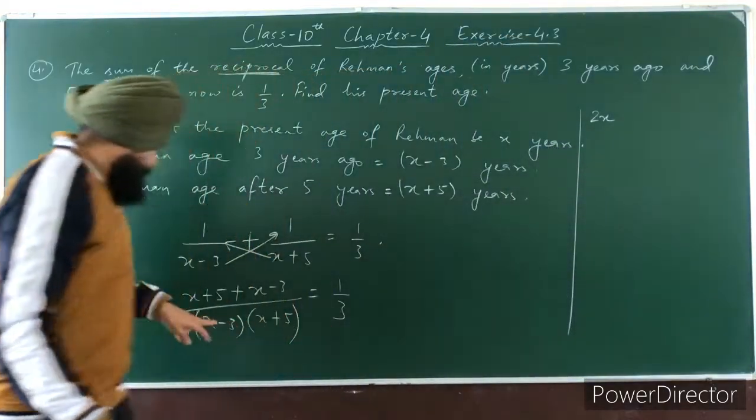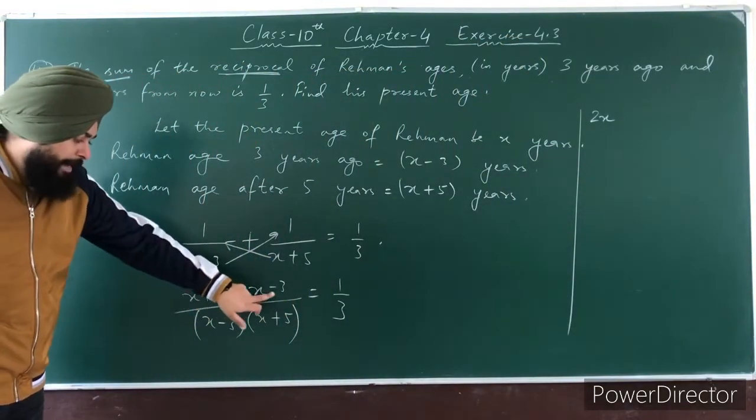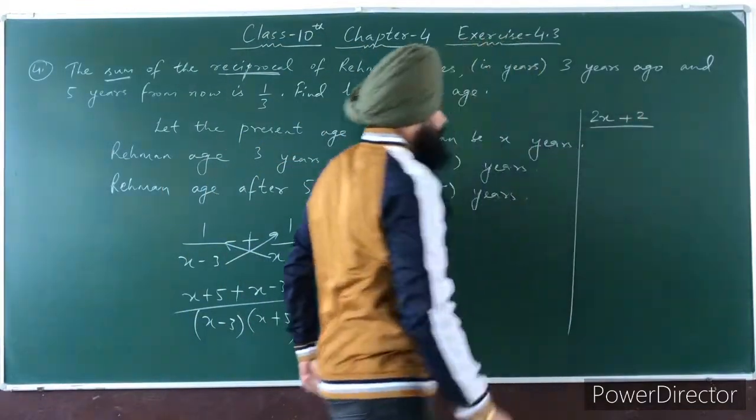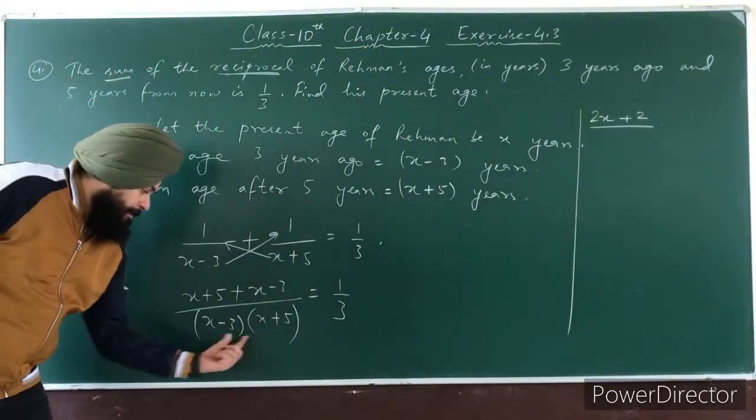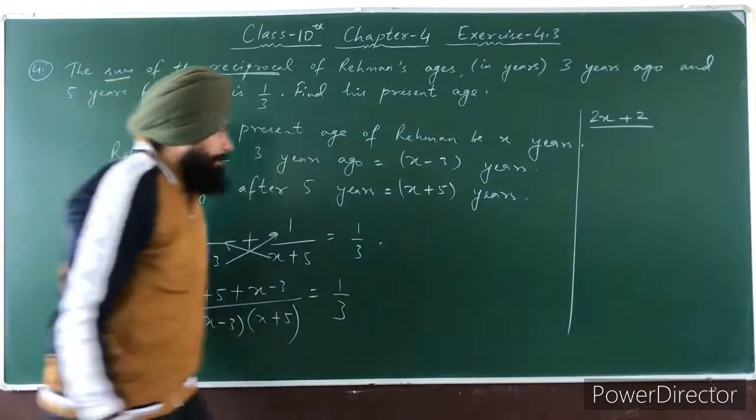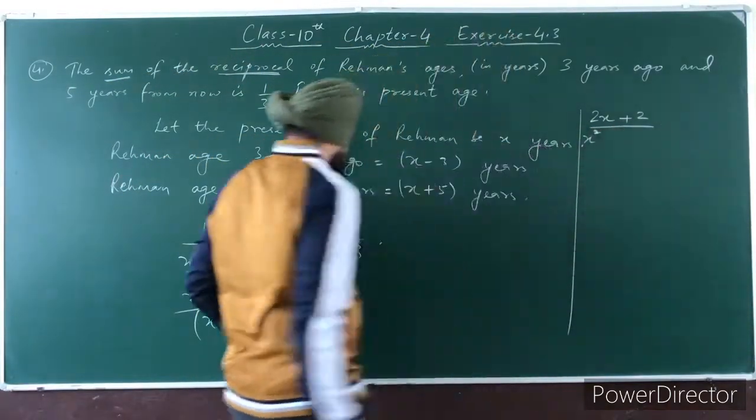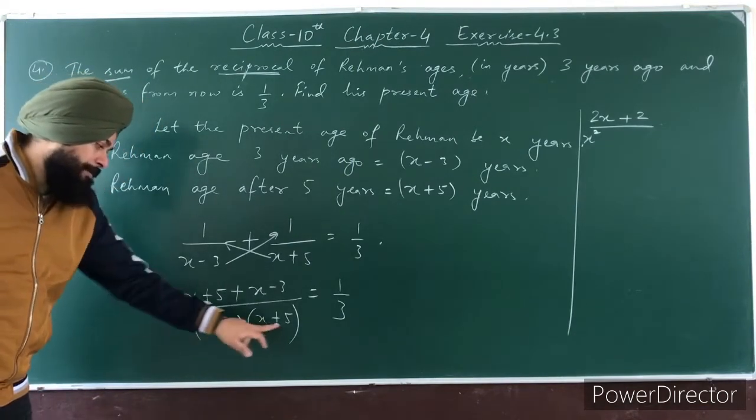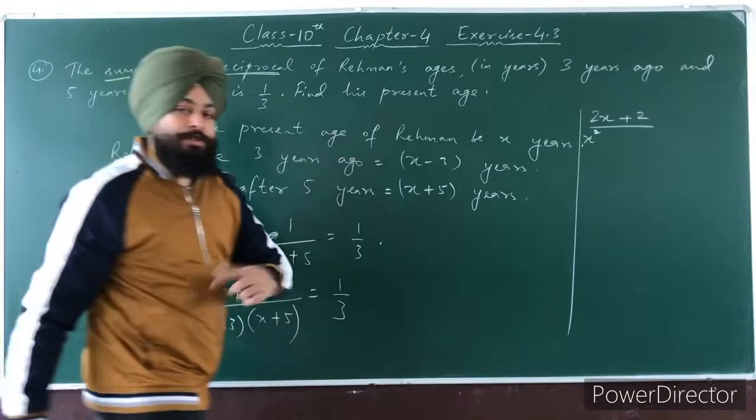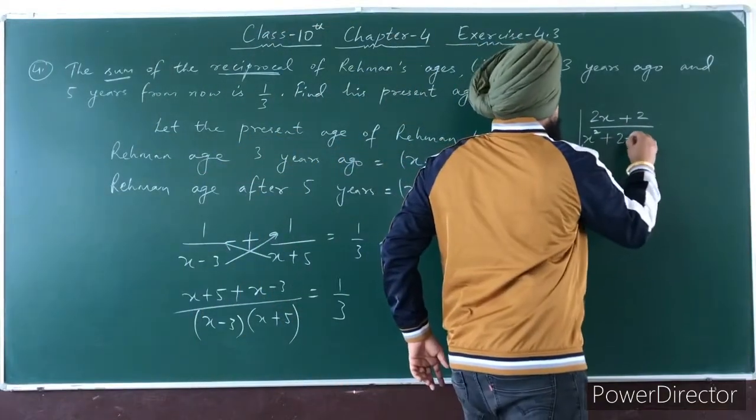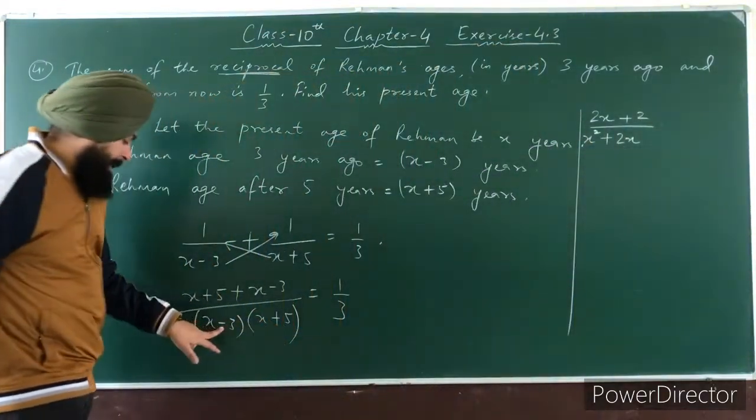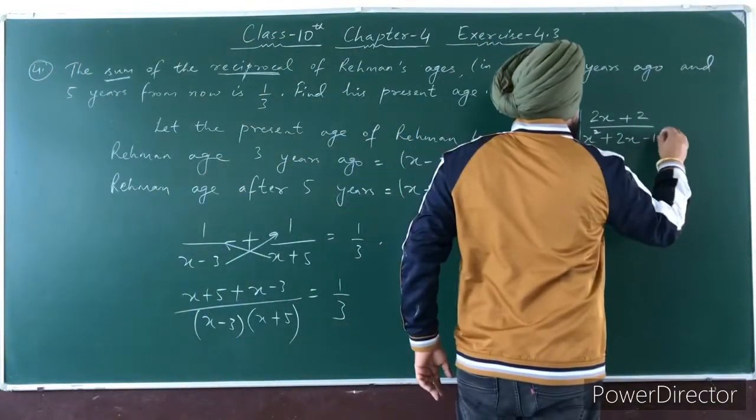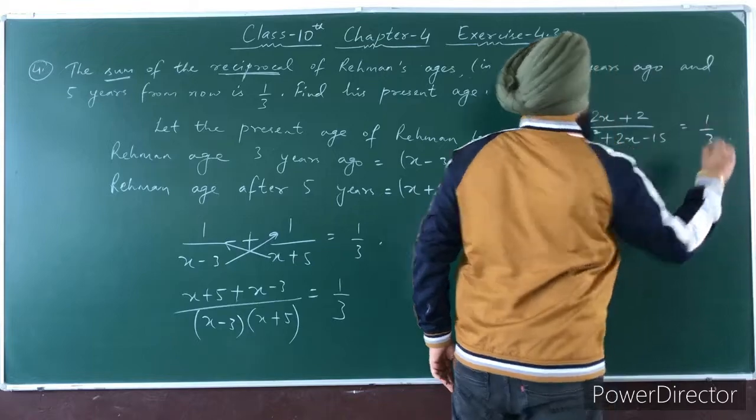Now see here, x plus x is 2x. Now solve the constants. Plus 5 minus 3 is plus 2. Divided by. Now multiply these factors. So it is x square minus 3 into x minus 3x, plus 5 into x plus 5x. So plus 5x minus 3x is plus 2x. So right here plus 2x. Now this minus plus minus and 3 fives are 15. So right here minus 15 is equal to 1 over 3.